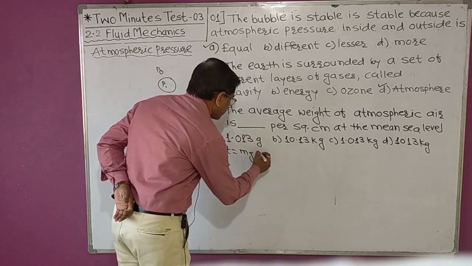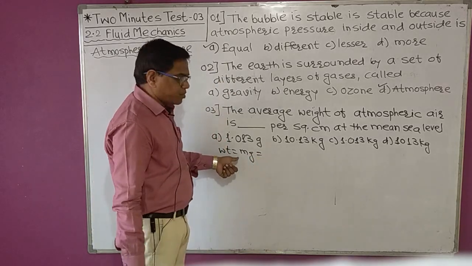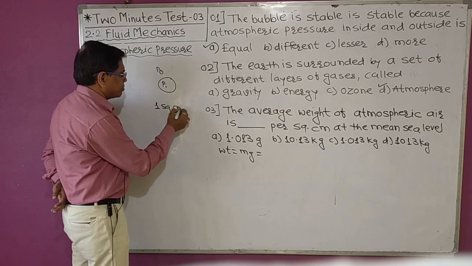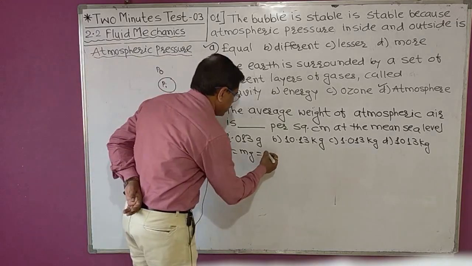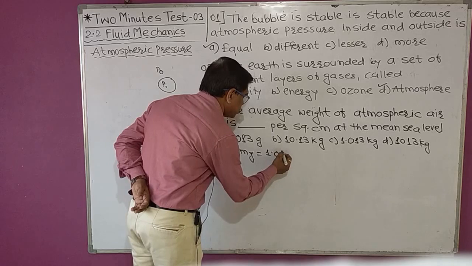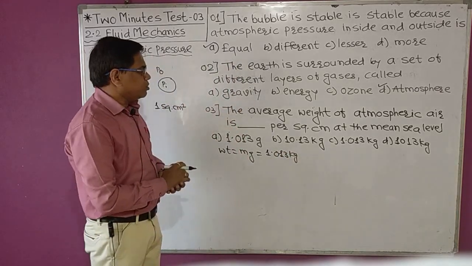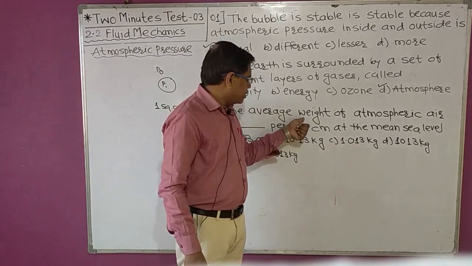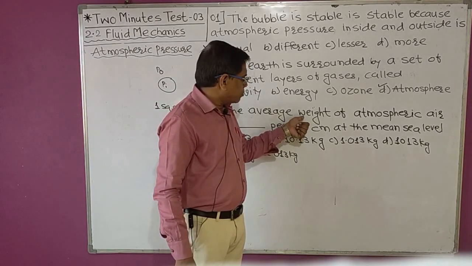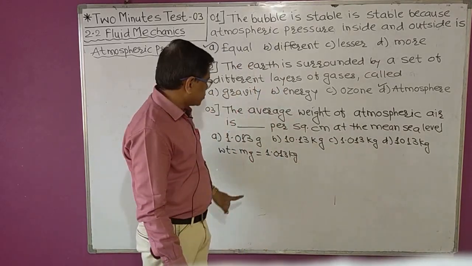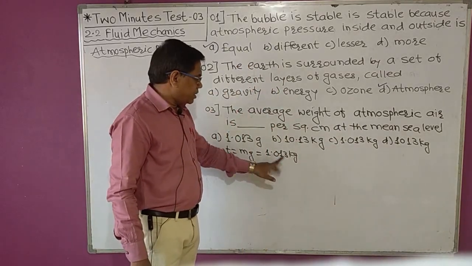So the mass of the 1 square centimeter of air at sea level is 1.013 kg. Here we have to keep in mind that even though the word weight is used, all options are in kg. That's why we will not multiply it by 10.